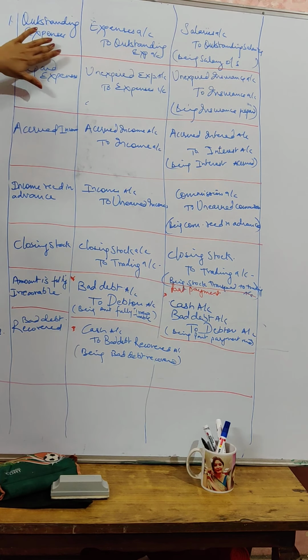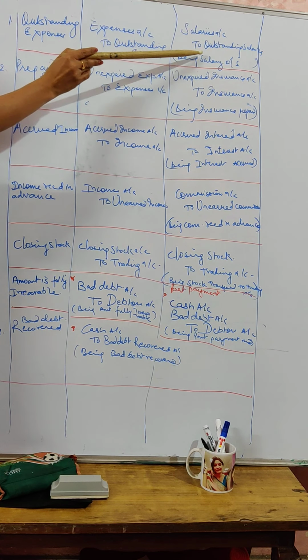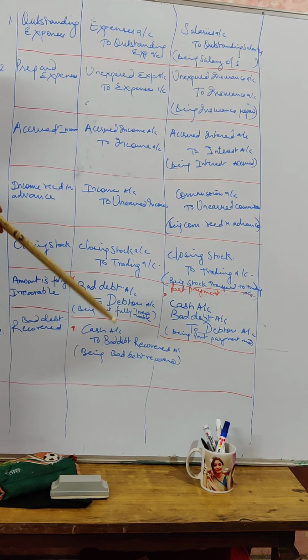Let us take an example. Say the question says that salaries for the month of December is outstanding. So your journal entry will be salaries account debited to outstanding expenses account. Why are we crediting outstanding expenses? Because it is an increase in liability. Why are we debiting salaries? Because it is a current year's expense that has to be debited. So your journal entry will be salaries account debited to outstanding salaries.